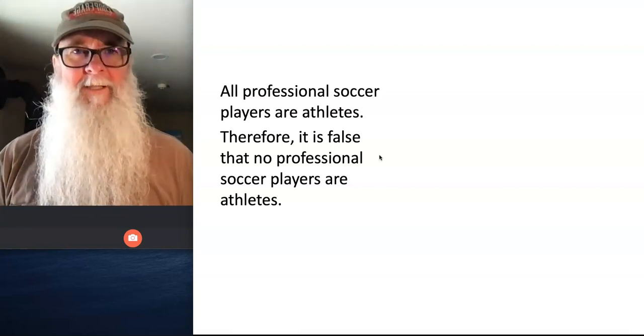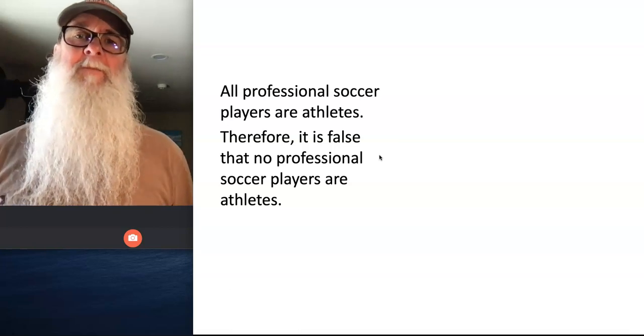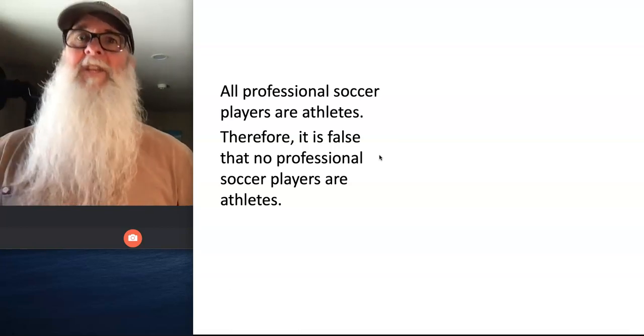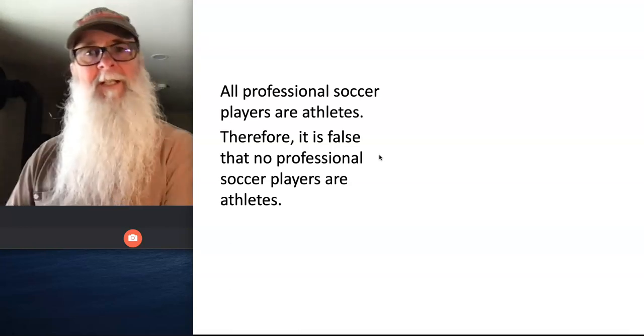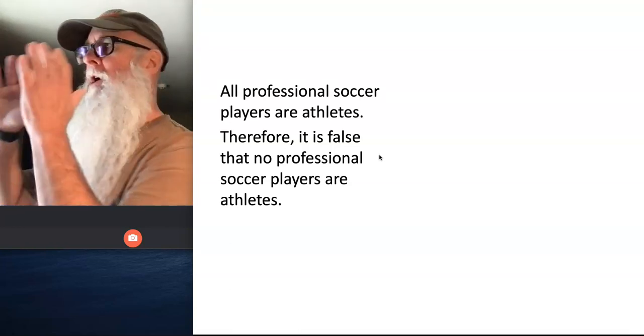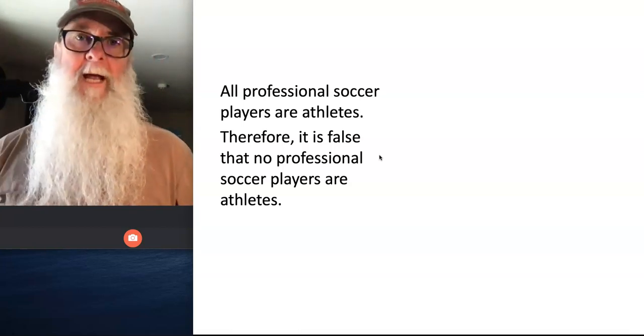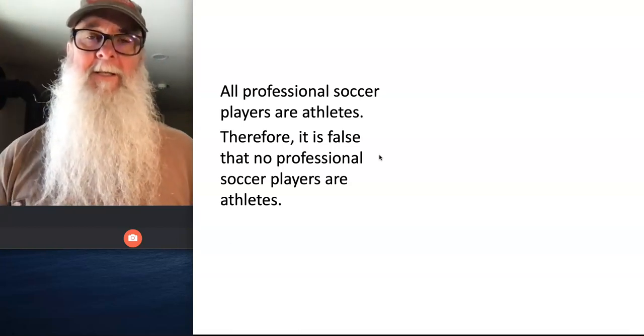We work from the Aristotelian standpoint, and now we're going to assume that professional soccer players is a thing that exists in reality. And so now when we read this premise, we're being told that this thing that exists in reality, professional soccer players, all of them are included in the category called athletes. All professional soccer players are athletes.